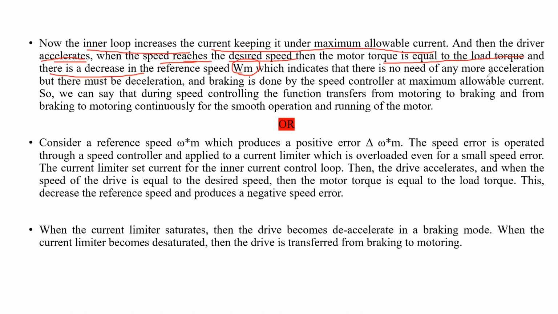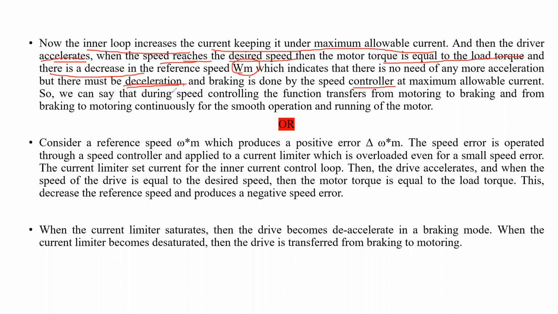So जब भी load torque is equal to motor torque हो गए, okay, when the motor torque is equal to the load torque, इसका meaning क्या होता है? तो no need to increase the motor speed. Okay, acceleration करने की जरूरत नहीं है. So at that time we need to decelerate the system. We need to decelerate, means we need to apply the braking concept. Deceleration and braking is done by the speed controller.